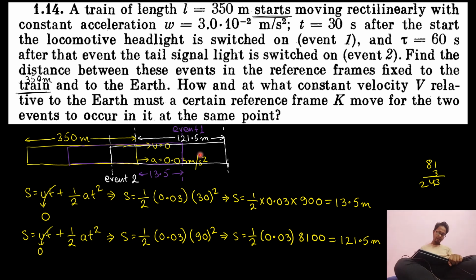First of all, how much is this much distance? Can I say this much distance is also equal to 121.5 meters? Why? If the head travels 121.5 meters, the tail will also travel forward by 121.5 meters. No? So this distance is also 121.5 meters.